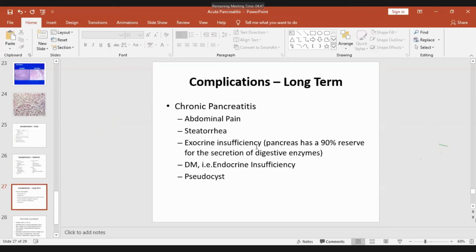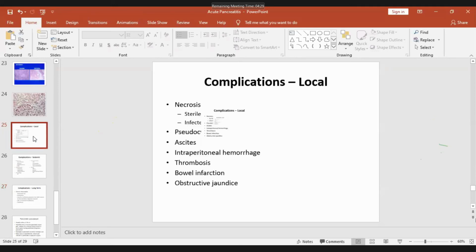Exocrine insufficiency means pancreatic secretions are less, so there is a shortage of digestive enzymes, diabetes mellitus, and pseudocyst.